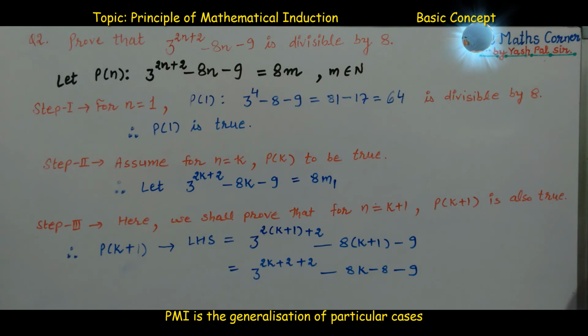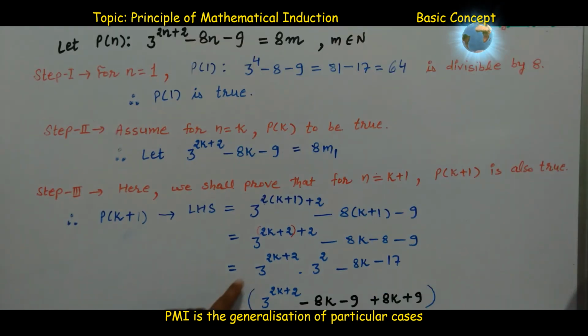Now this can be written as 3 raised to power 2k plus 2 into 3 raised to power 2, since the base is equal the powers add, minus 8k minus 17.